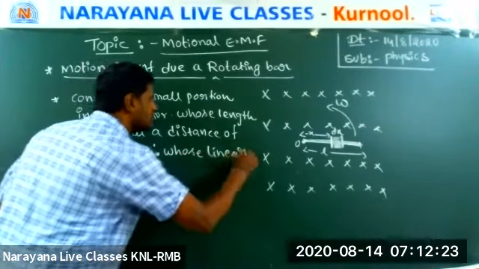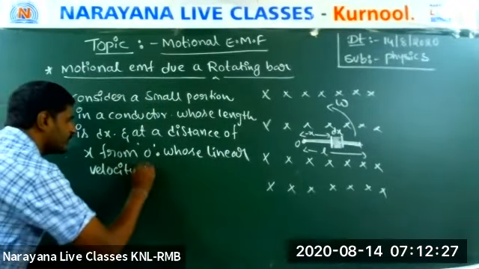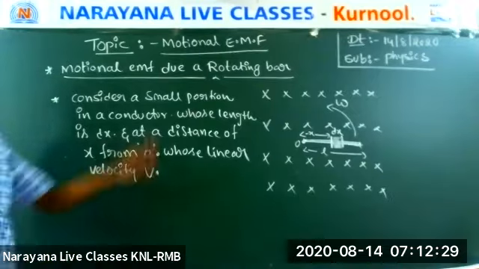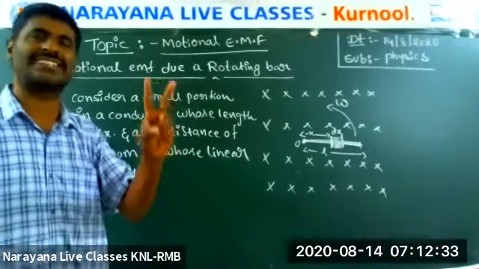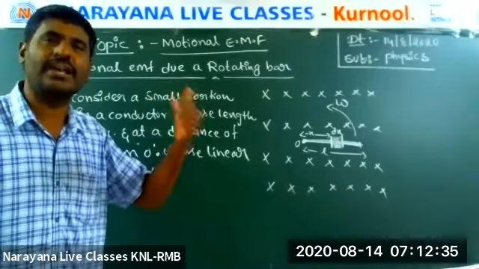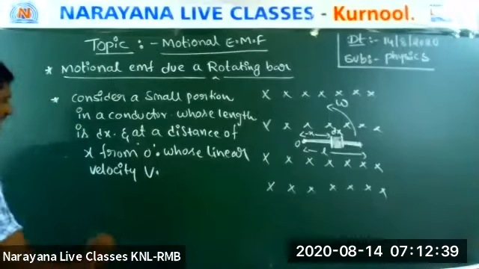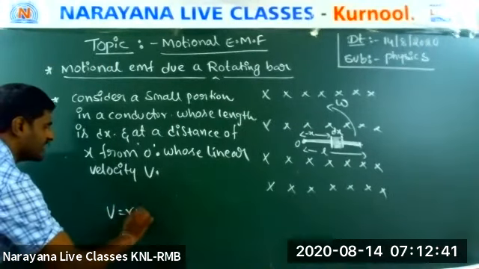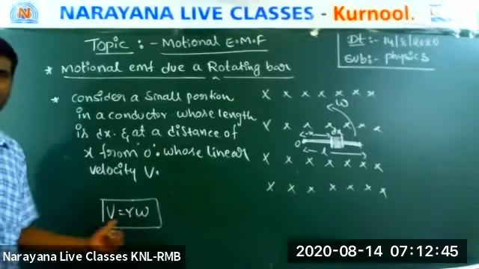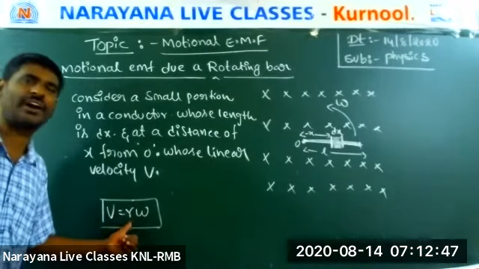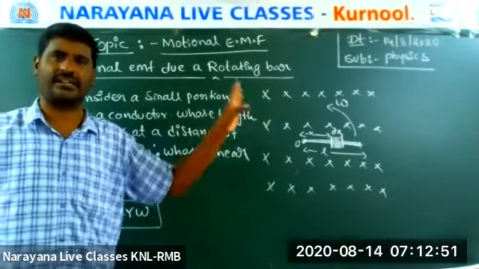linear velocity. Here I am taking linear velocity v. Why? Because if a particle is rotating, it has two velocities: one is angular velocity, another is linear velocity. You know the relation between linear velocity and angular velocity. What is that? v = rω. Everyone knows this, a famous formula from first year. v = rω, where r is the distance from the axis of rotation to the particle, not a radius.